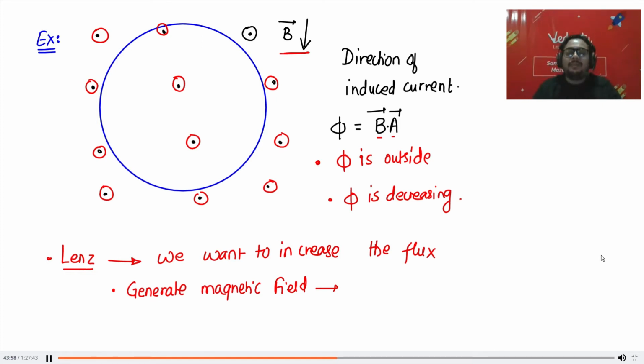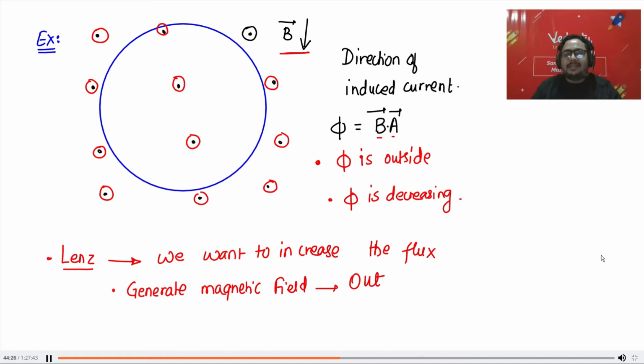What do you people think? The flux is outside. The field is outside. You want to increase it. So you should generate the magnetic field in the same direction. It is decreasing, you want to increase it, so you should also generate the magnetic field in the same direction. So you should generate the magnetic field outside.